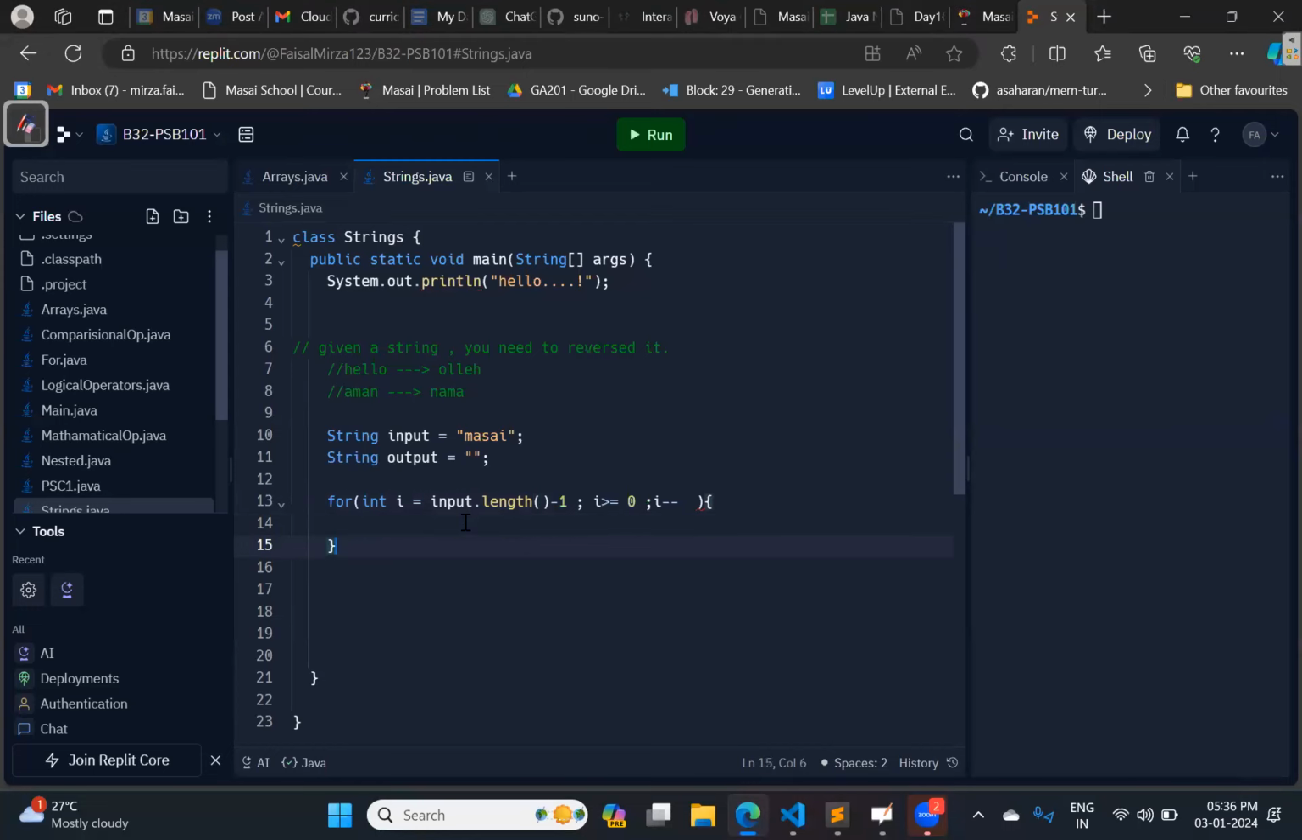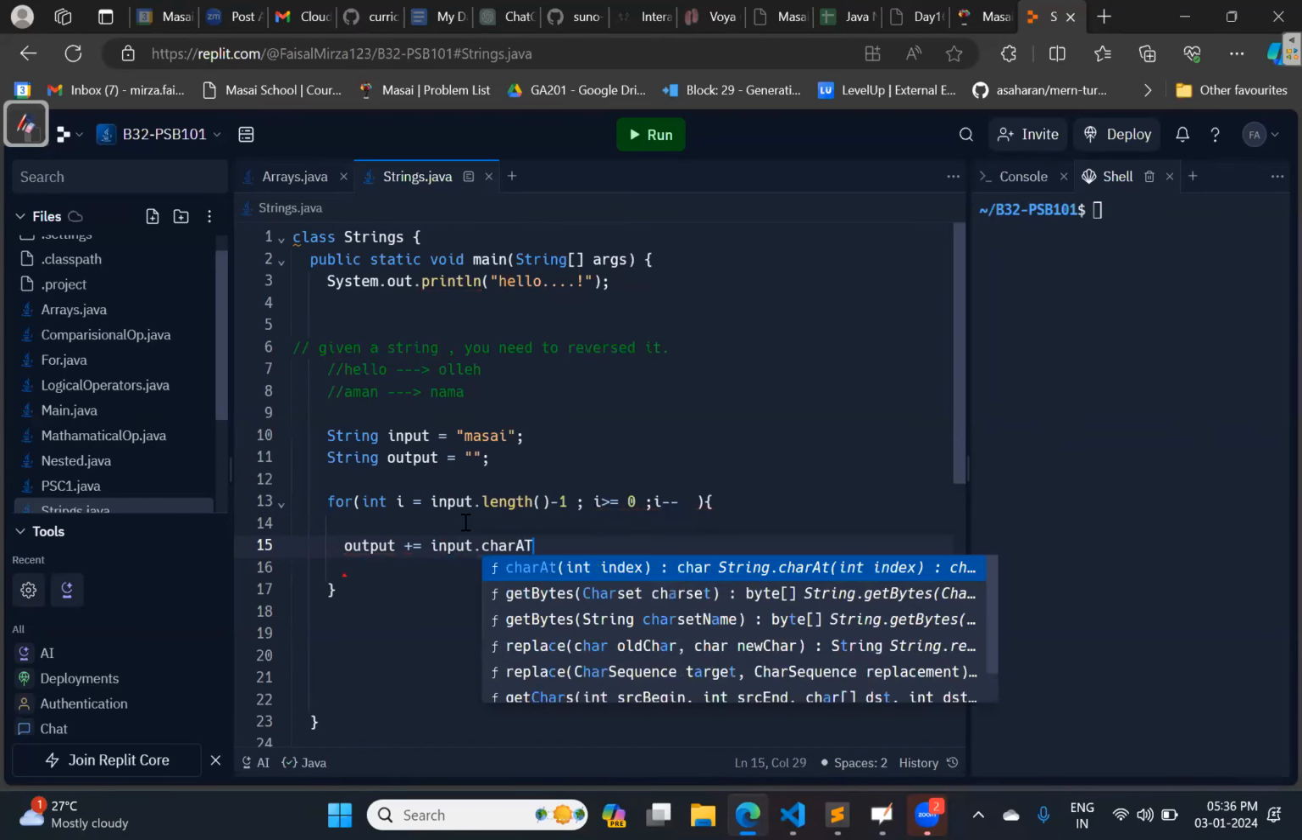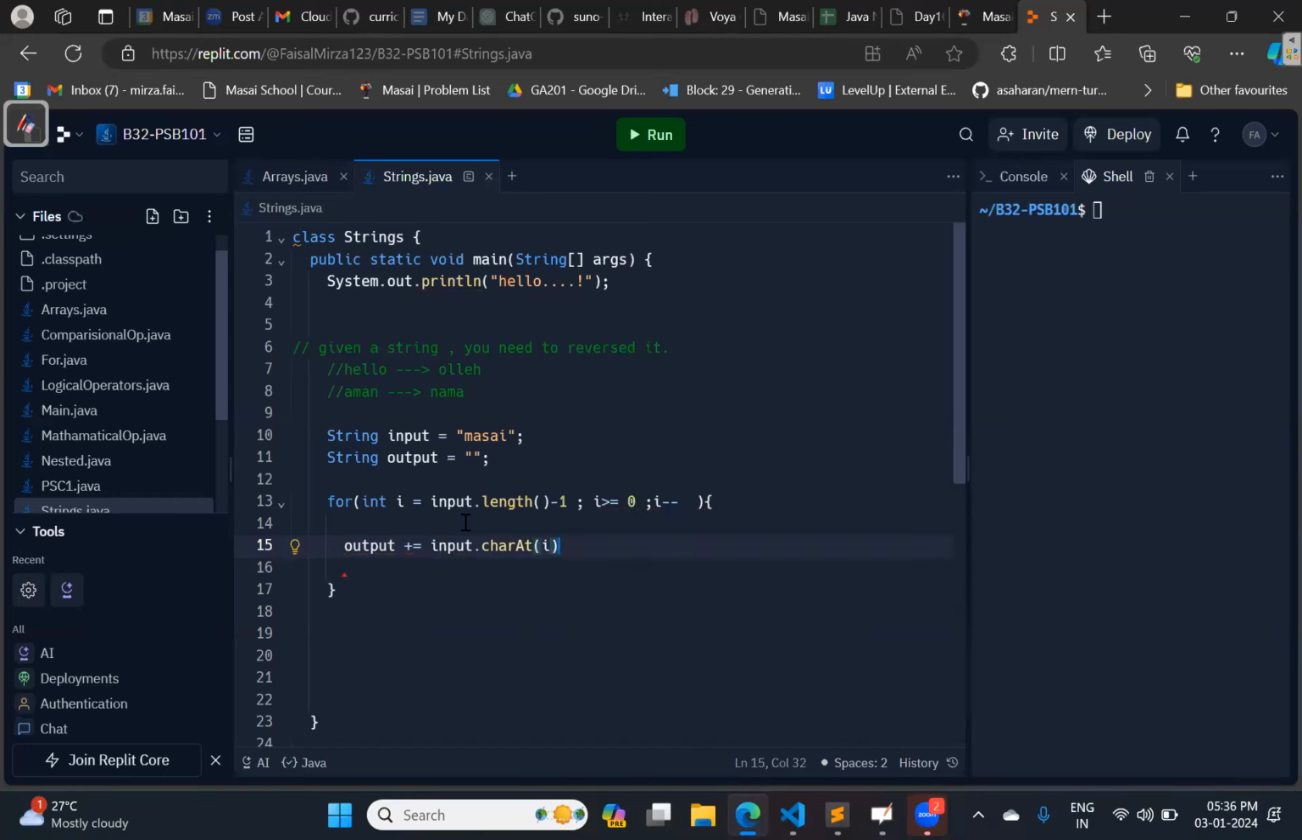Apart from this, now we have to do output plus equals to, just doing the concatenation, input dot charAt(i). Just you are taking out all the characters which are at the position i. Yes, right.